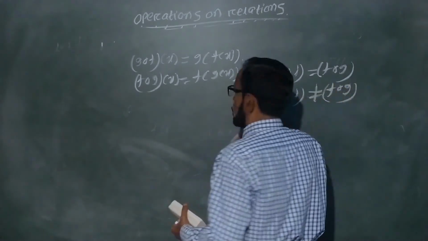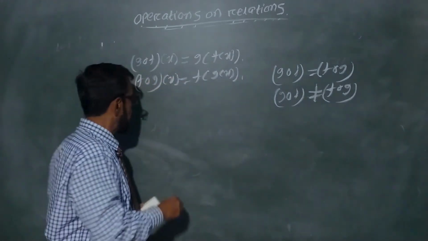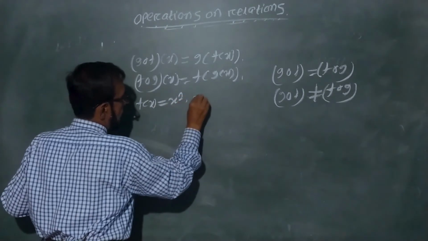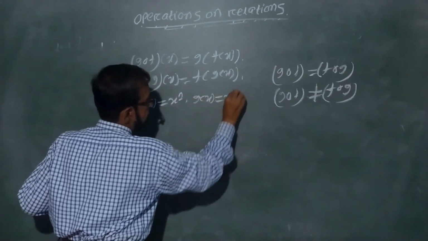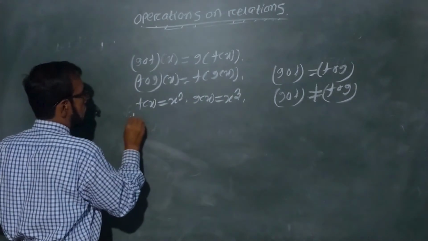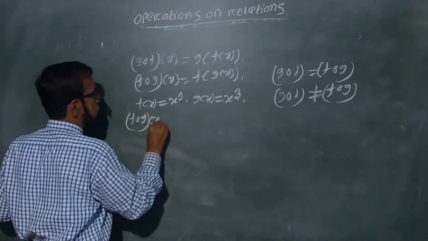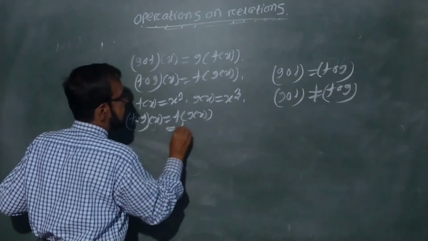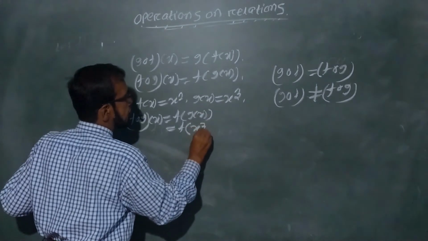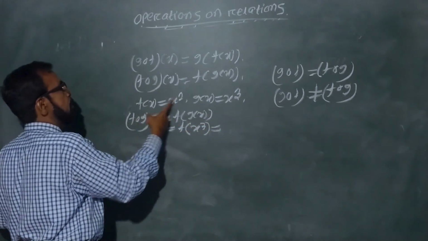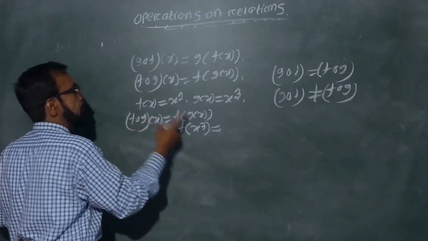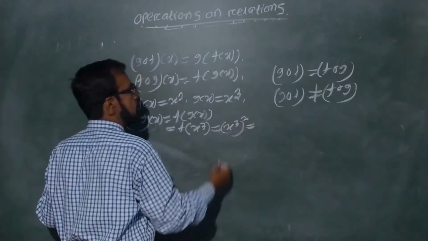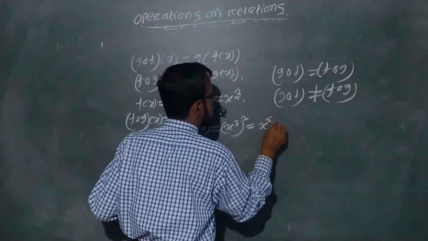Let us consider two examples. Suppose f(x) equal to x square and g(x) equal to x cube. So what is fog? fog(x) is equal to f of g(x). That means f of x cube. Now here f(x) equals x square, f(y) is equal to y square, f(t) is equal to t square, so f of x cube is x cube whole square. A to the power m whole to the power n is a to the power mn, that means x to the power 6.